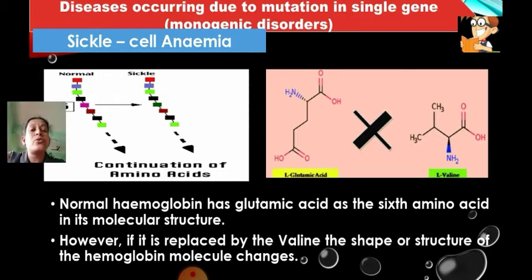Now normal hemoglobin has glutamic acid as the sixth amino acid in its molecular structure. However, if it is replaced by valine, the shape or structure of the hemoglobin molecule changes, and because of this the shape of the red blood cells also changes.